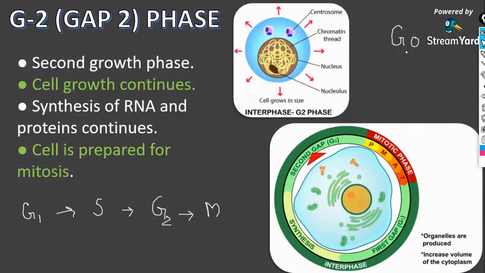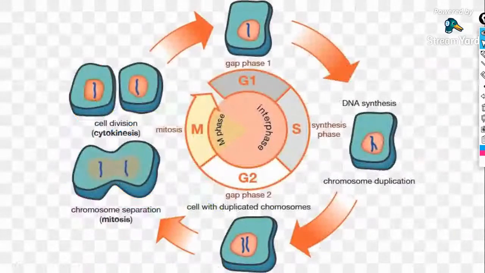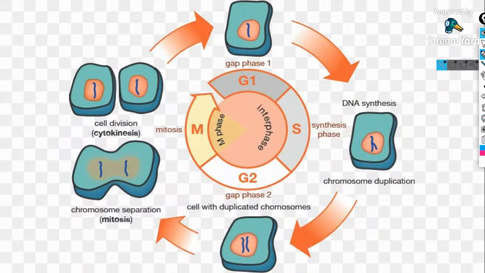So before moving on to that, let me move on to the next page, so that you have a slide waiting for you. Okay, look here. So look, the G1 phase, S phase, and the G2 phase.